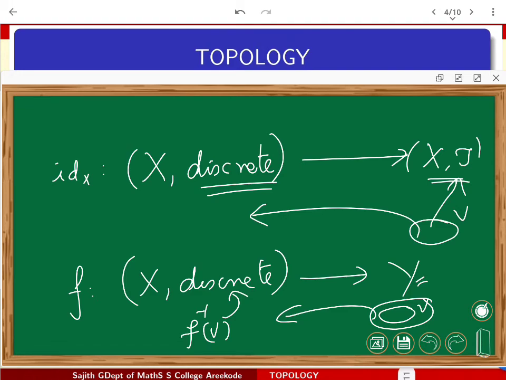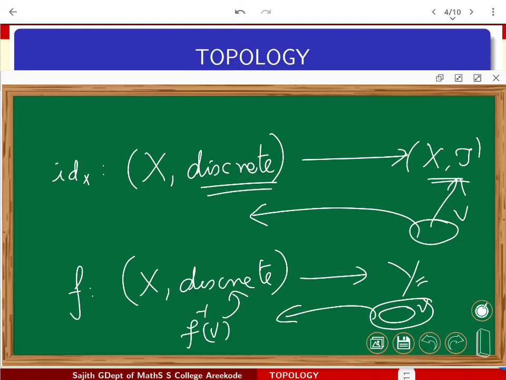This has a dual concept too. On the domain, if you are giving the largest topology, every function becomes continuous. The dual concept is giving the minimal topology on the right side. How to do that? Give the codomain the indiscrete topology. That again becomes a continuous function. Any function from anywhere to an indiscrete space is going to be a continuous function. That is the dual concept of this one. So these two ends you can always think about.